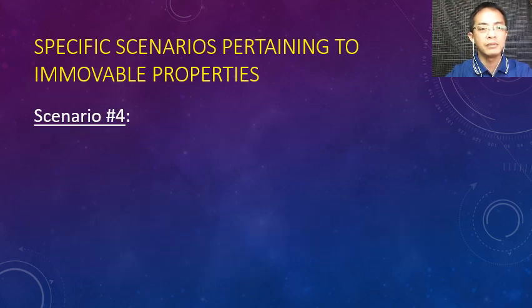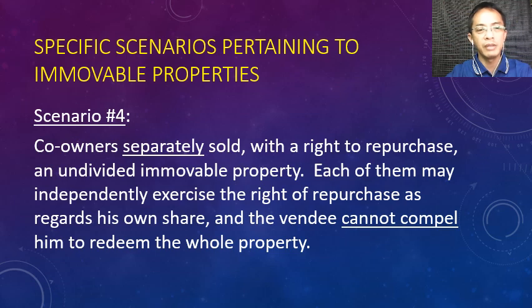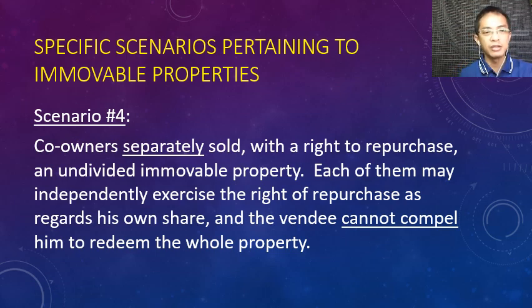Scenario number 4. Co-owners, marami na namang may-ari, separately sold. Kanina, jointly sold, ngayon separately sold. With the right to repurchase an undivided immovable property. So for example, say A and B, owner of a particular land. Si A, binenta niya with right to repurchase, yung share niya. Si B, ganun din. Separately, ginawa nila yun. So each of them may independently exercise the right of repurchase as regards his own share, and the vendee cannot compel him to redeem the whole property.